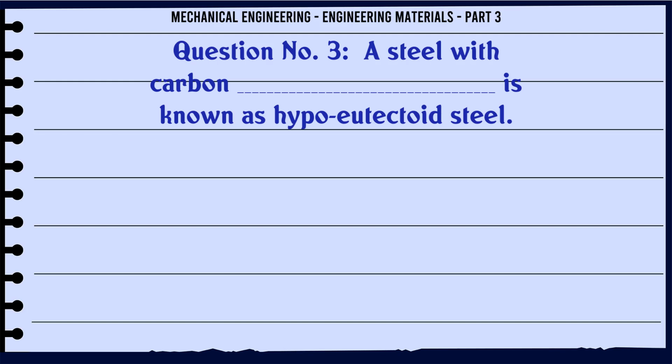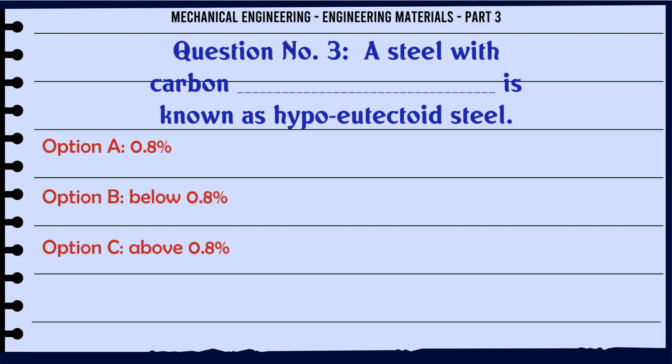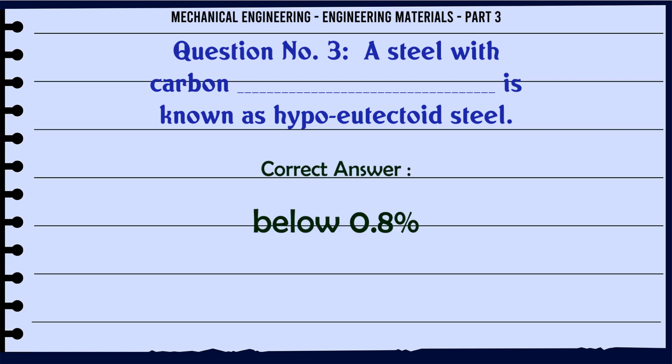A steel with carbon is known as hypoeutectoid steel. A. 0.8. B. Below 0.8. C. Above 0.8. D. The correct answer is below 0.8.